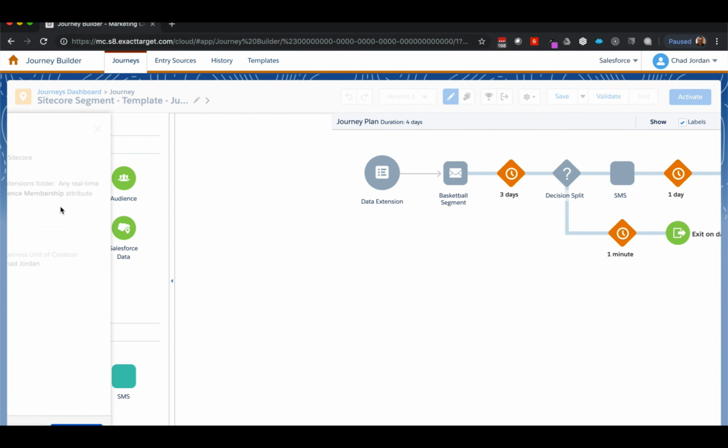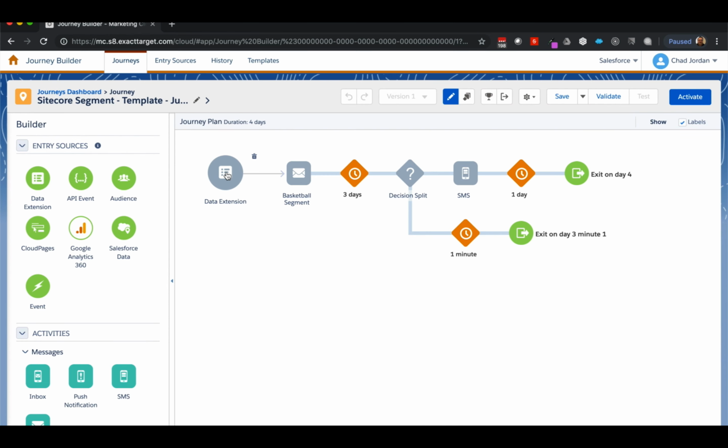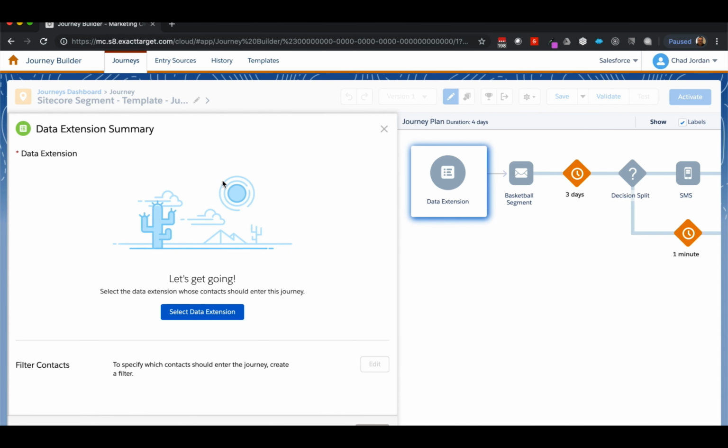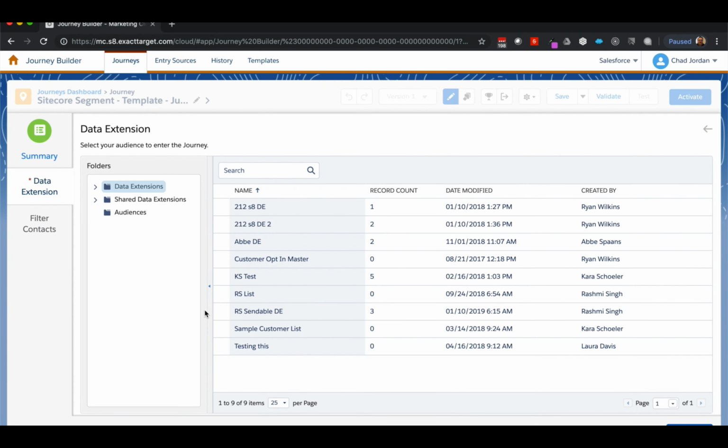In the entry source, Karen is going to select the data extension that contains the information synchronized from Sitecore. Data synchronized from Sitecore into this data extension can be used for personalization within a message, as well as for choosing which path contacts will traverse out of a decision split.